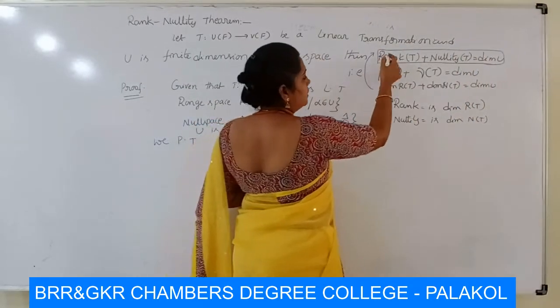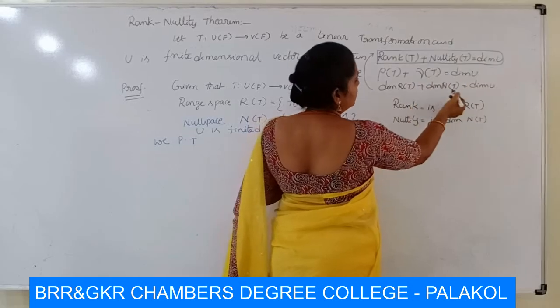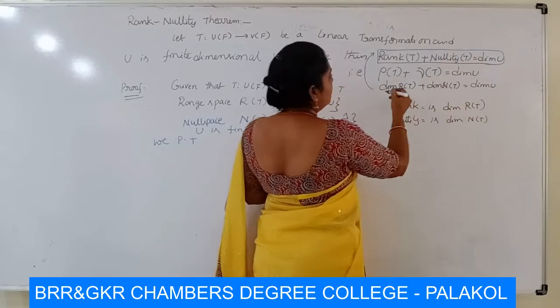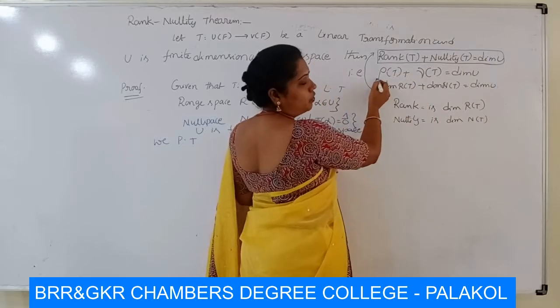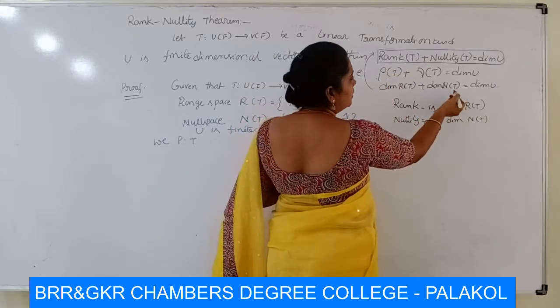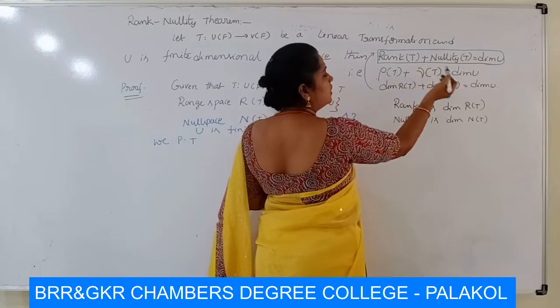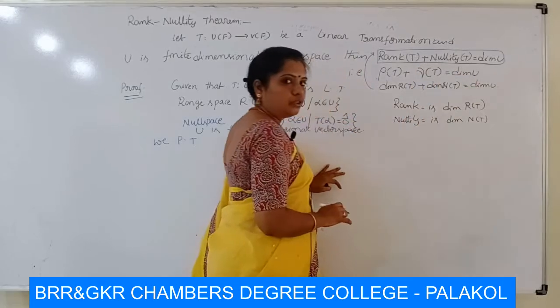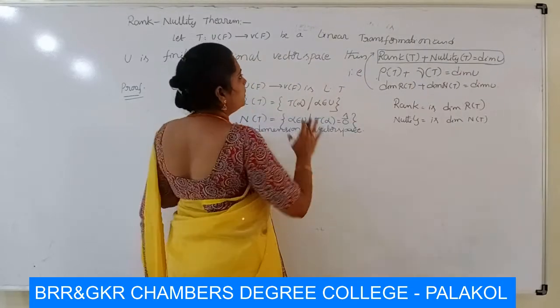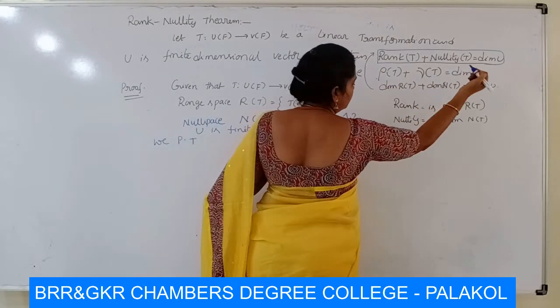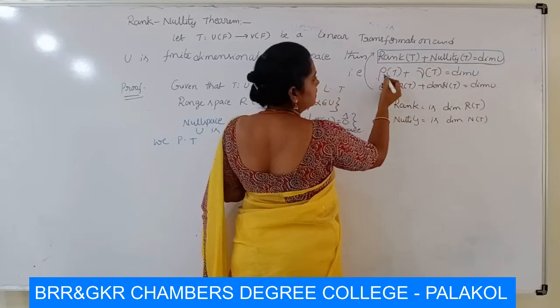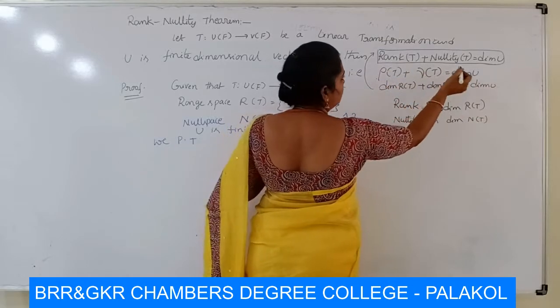Don't write this. Dimension R of T plus dimension N of T is equal to dimension U. Dimension R of T is denoted as rho of T, and dimension N of T is denoted as nu of T. So the statement is: for a vector space, dimension R of T plus dimension N of T is equal to dimension U, that is, rho of T plus nu of T is equal to dimension U.